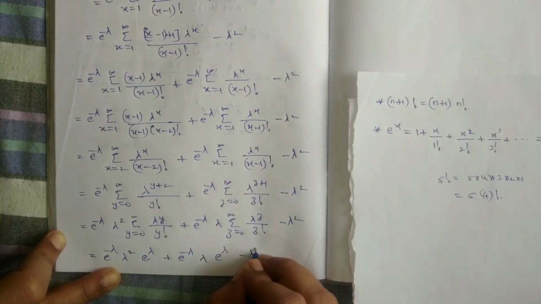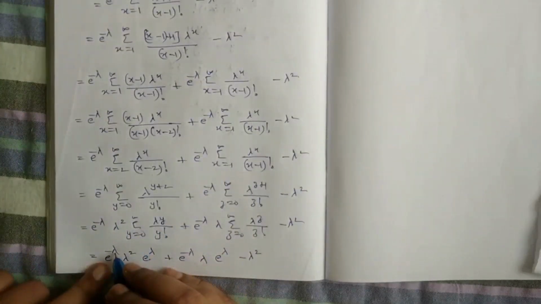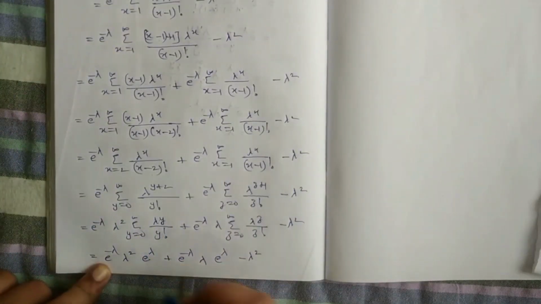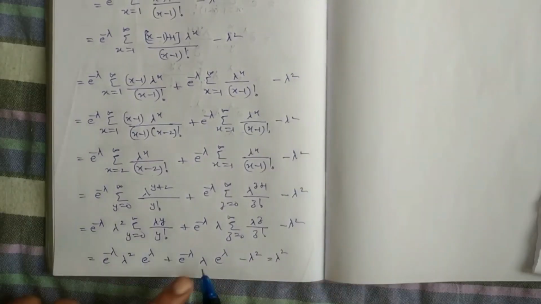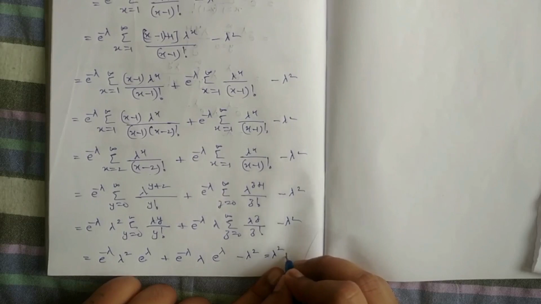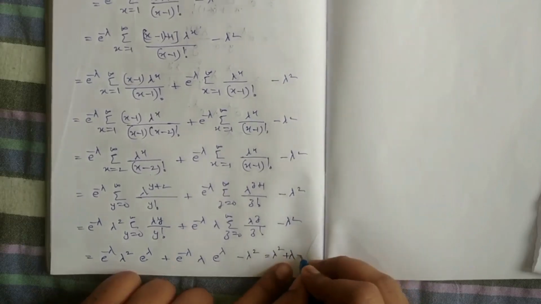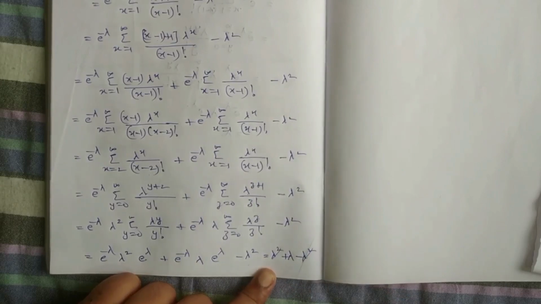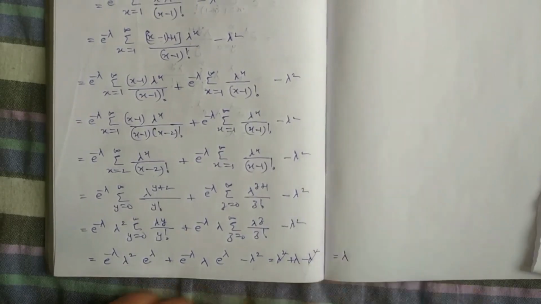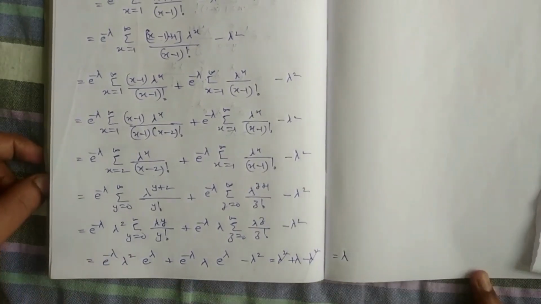This minus lambda square will be written as it is. So this will be reduced to e power minus lambda plus lambda, so that will be e power 0. Here in the first term lambda square is left. Here in the second term lambda is left. And this minus lambda square is as it is. So this plus lambda square and minus lambda square will get cancelled, and the variance for Poisson distribution is lambda.